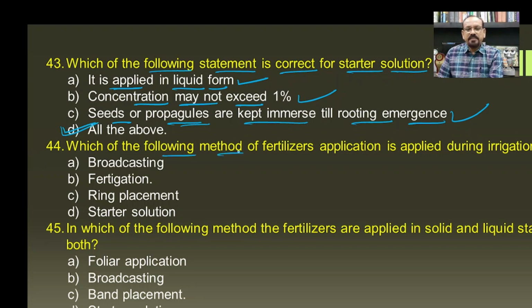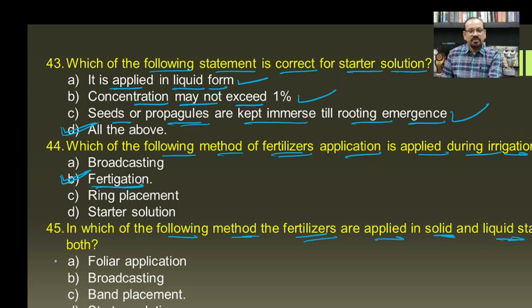Then which of the following methods of fertilizer application is applied during irrigation? Fertigation is a technique in which fertilizers are given at the time of irrigation or with the irrigation, and hence B will be the correct answer. Then in which of the following methods are fertilizers applied in both solid and liquid state?